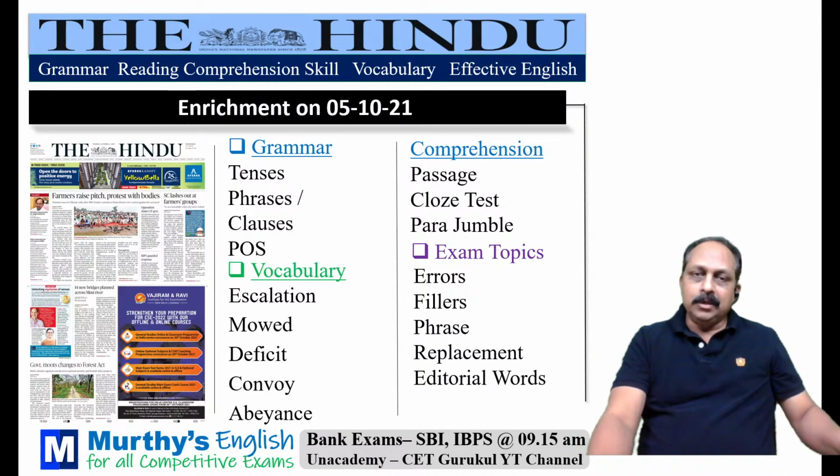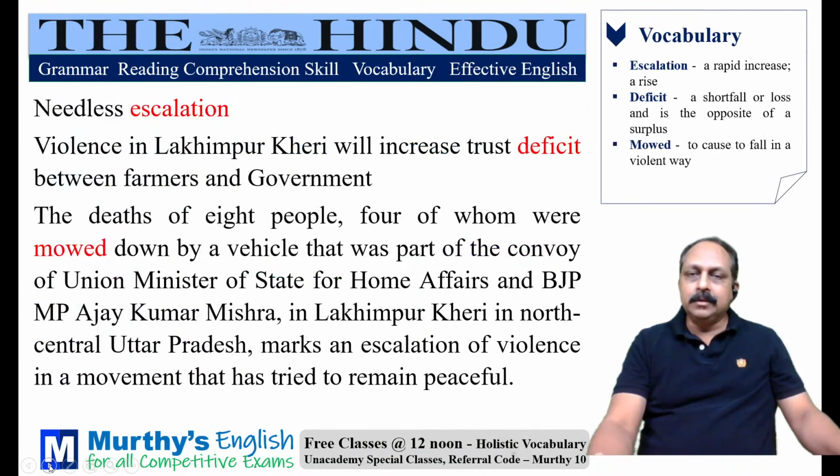Before we go to the editorial analysis, let us have a look at the enrichment part. Today you're going to learn words like escalation, mode, deficit, convoy, abeyance, and some more words. You're going to learn about 10 to 12 words. Besides these words, you're going to work on practice questions based on exam topics. Today, you're going to work on error location. You're going to work on a few new patterns. Now, let us go to the editorial and see what is there to learn from today's editorial.